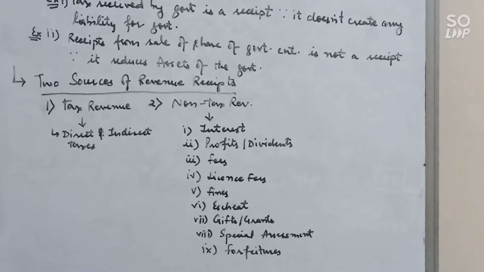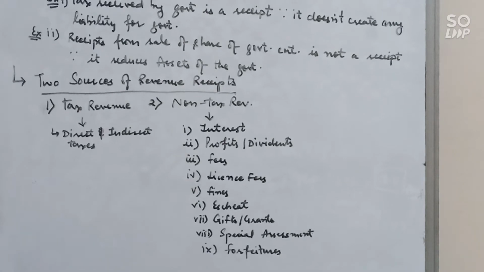Next is fines and penalties. When people do not follow some rules and regulations or laws, then in that case the government imposes some fines and penalties on the public. For example, a fine for jumping a red light. Next is escheat. Escheat is a claim of the government on the property of a person who dies without any will.